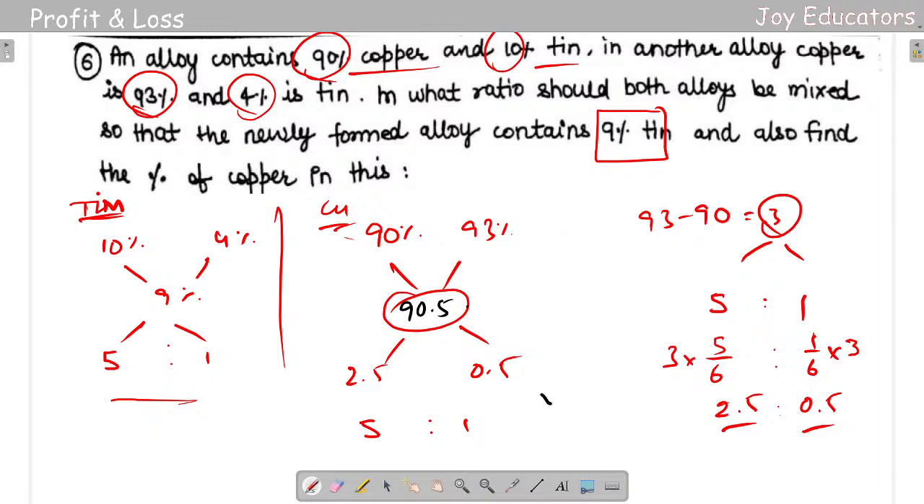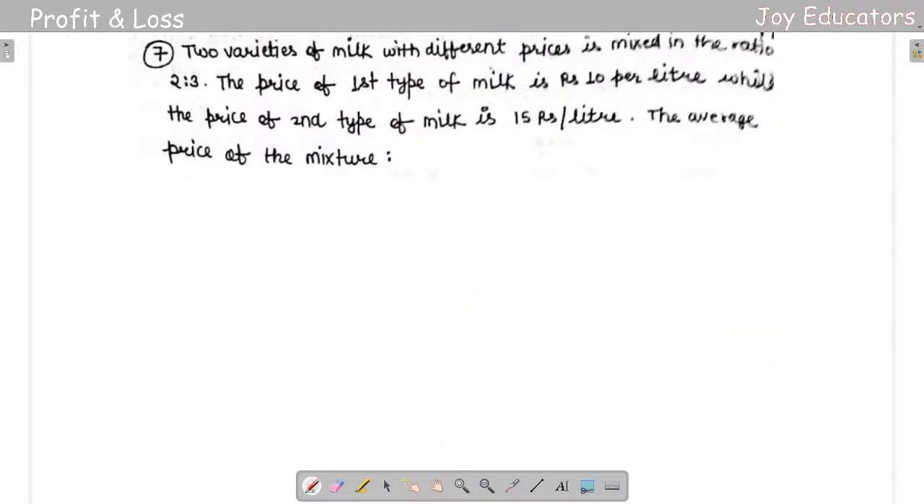That's it. So first we had completed a very important question. So let us go to the next question. The next question is going to be simple. It's two varieties of milk with different prices, in the ratio of 2 to 3. The price of first type of milk is 10 rupees per liter, and the second type is 15 rupees per liter.